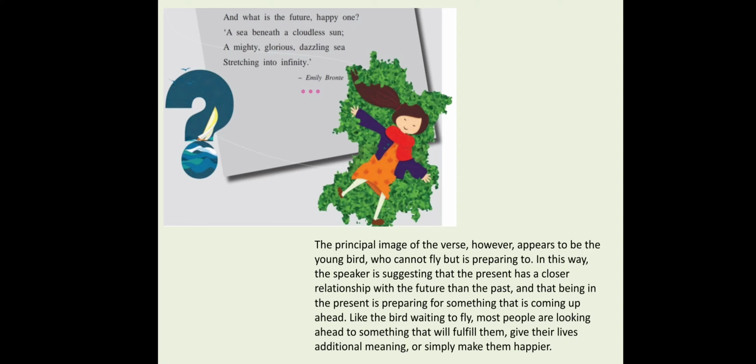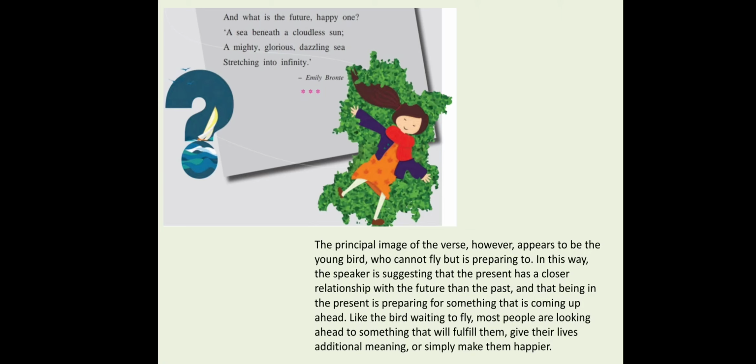In this way, the speaker is suggesting that the present has a closer relationship with the future than the past, and that being in the present is preparing for something that is coming up ahead. Like the bird waiting to fly, most people are looking ahead to something that will fulfill them, give their lives additional meaning, or simply make them happier.